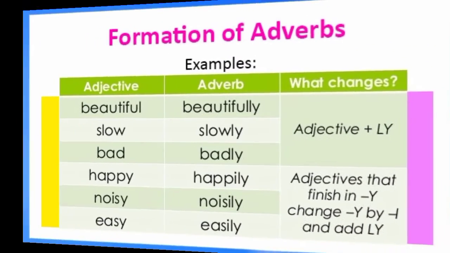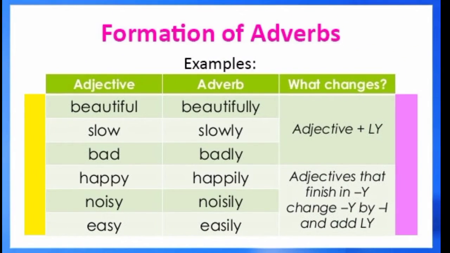There are some adverbs that are the same as the adjective. They are not derived from other words. See the words beautiful, slow, bad, happy, noisy, easy. These are all adjectives, the words which describe a noun or pronoun. And see what we have done here. By adding ly, we can convert these adjectives into adverbs.